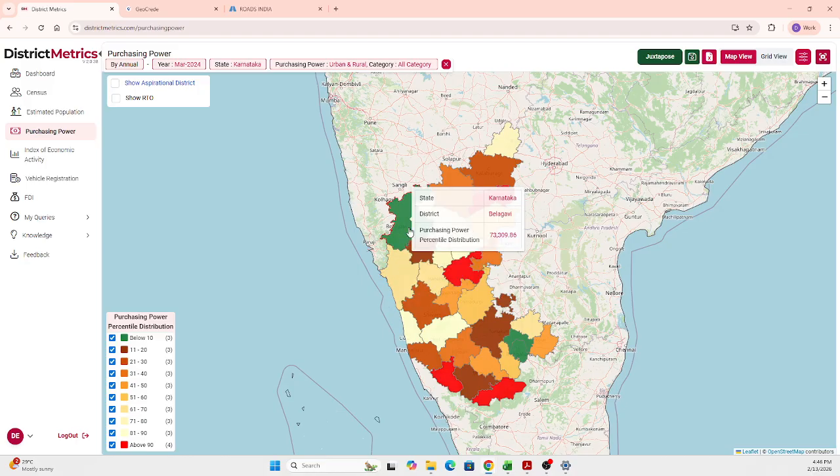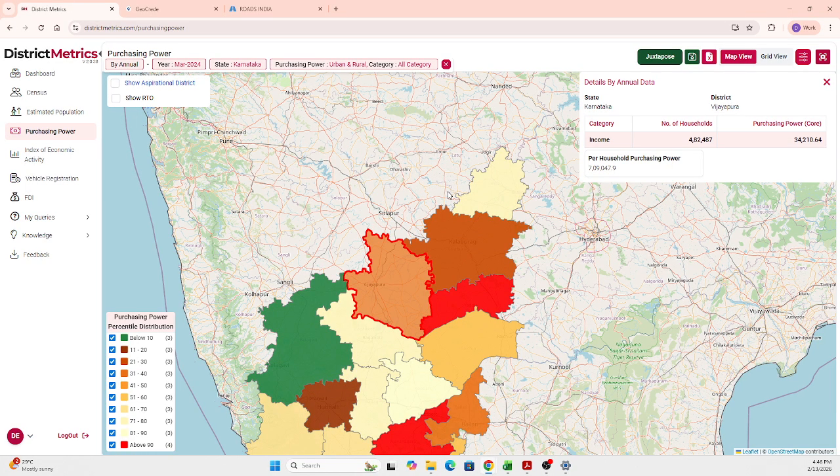Upon toggling any selected district, you can get the information on households, purchasing power, and per household purchasing power. All three parameters will be there with their values and units for that selected district.